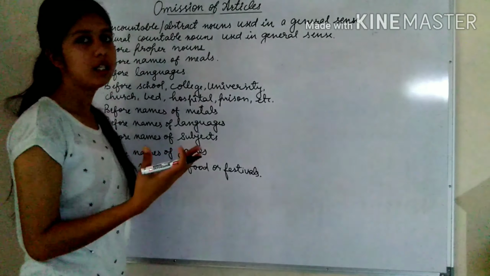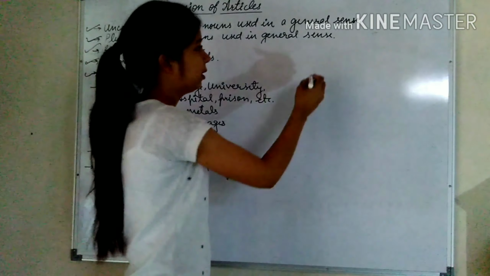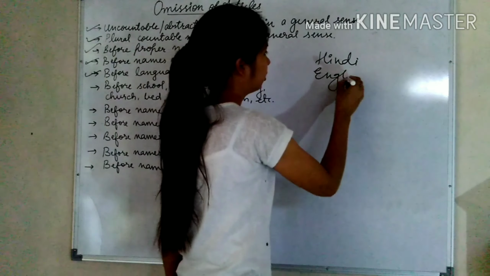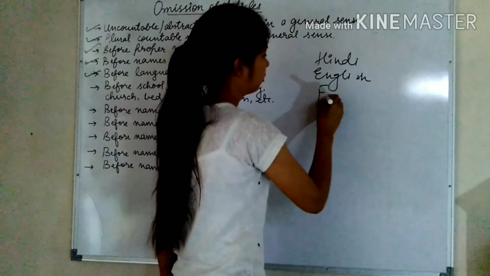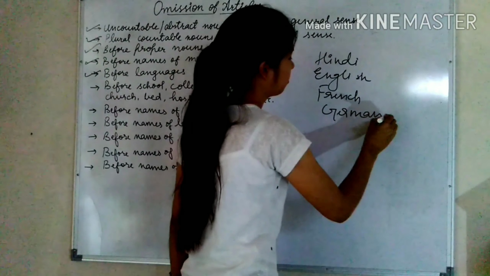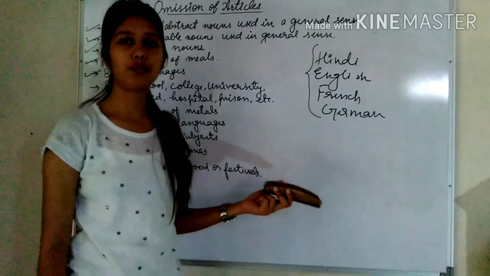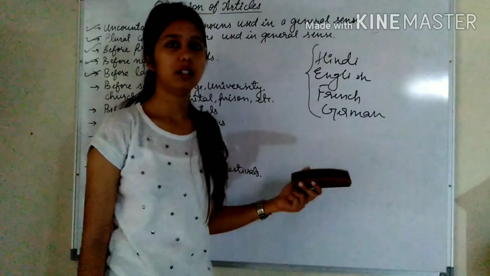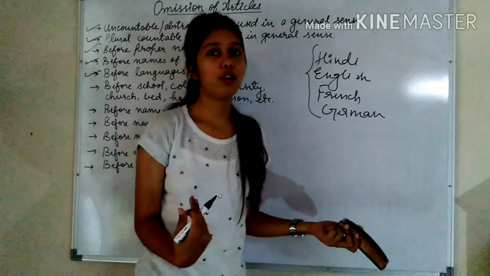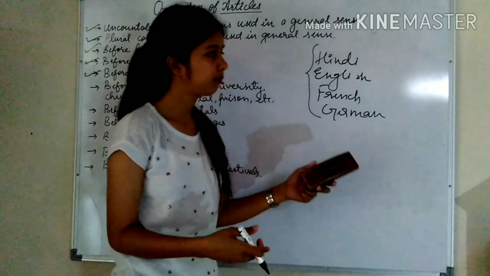Next is before names of languages. We do not use any article. For example, Hindi, English, French, German. These all are names of languages. So before them, we do not use any article. For example, I can speak Hindi. The sentence is correct. But I cannot say I can speak the Hindi. Then the sentence will be incorrect.